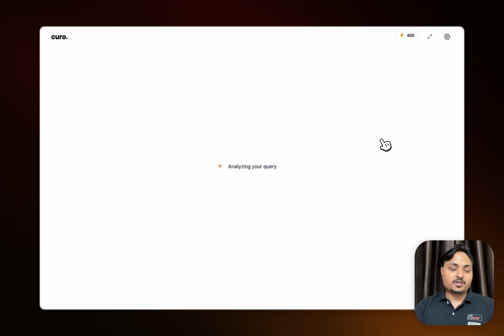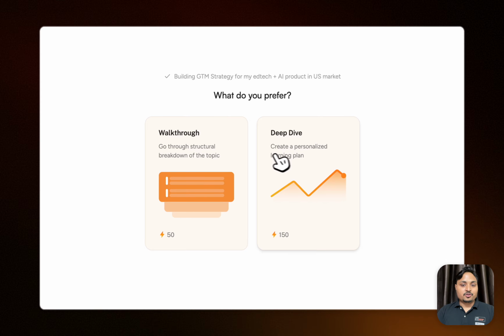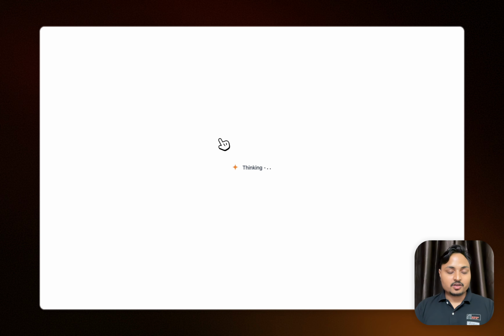Once I press enter, Kuro is going to understand the goal and the intent I have to learn this topic. Based upon that, it is going to offer me two options: either a walkthrough or a deep dive. Walkthrough is majorly a structural breakdown of the topic from an overview point of view, and deep dive is creating a more in-depth personalized learning plan. So for the start, maybe I'll go through a walkthrough for this topic.